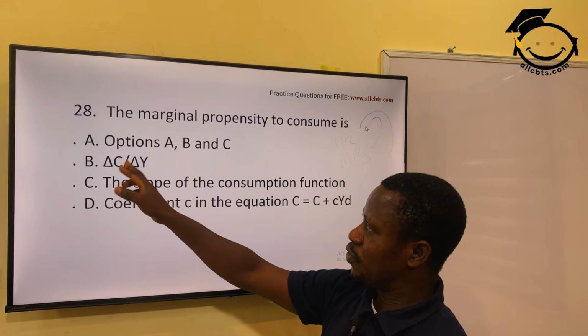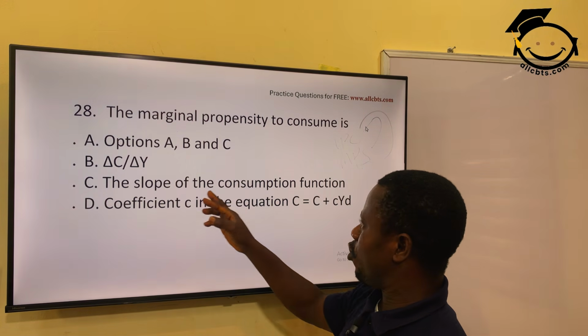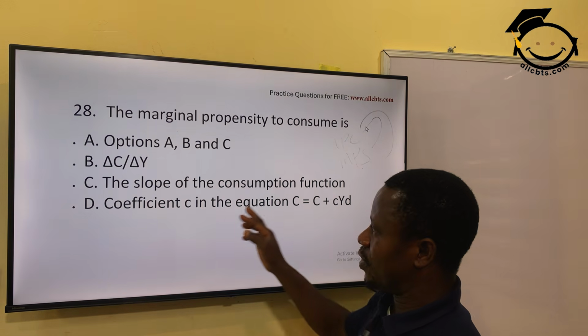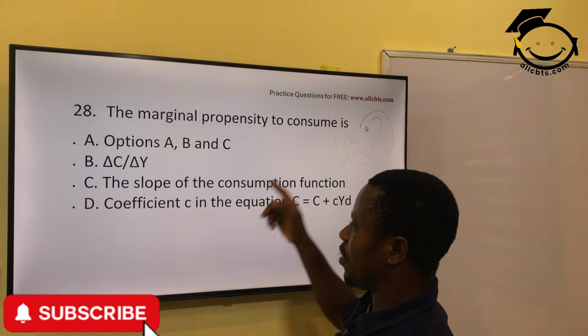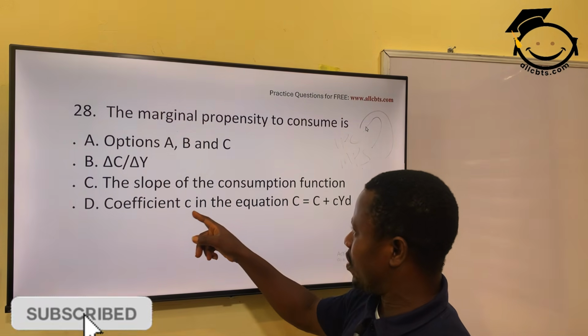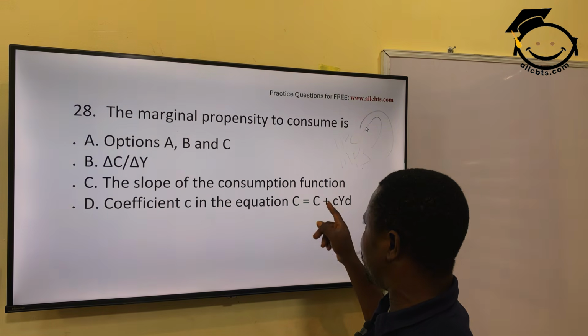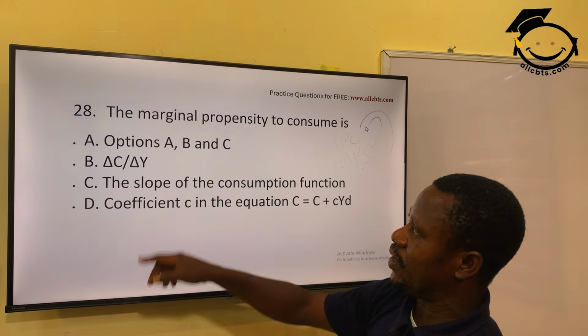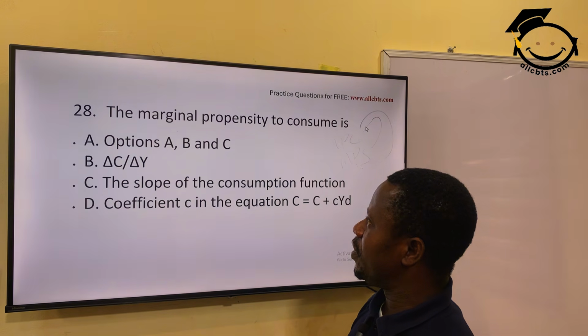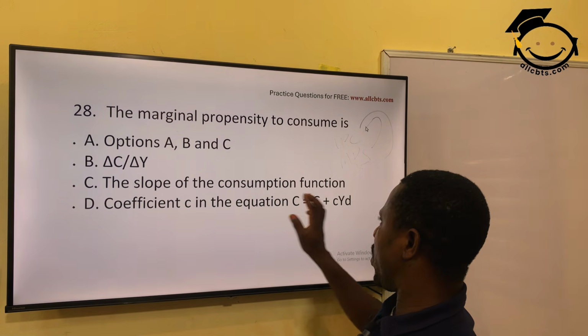Change in consumption over change in income. Yes. The slope of the consumption function. Yes. Coefficient of consumption in the equation: consumption equals C plus this. Of course, you can see there. Options A, B, and C are correct, while D is not correct.